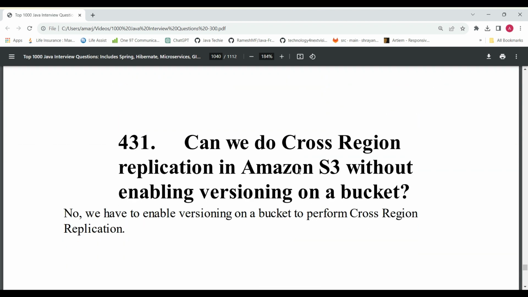And the next question will be, can we do cross origin replication in Amazon S3 without enabling versioning on a bucket? No, we cannot. We have to enable versioning on the bucket to perform cross origin replication.